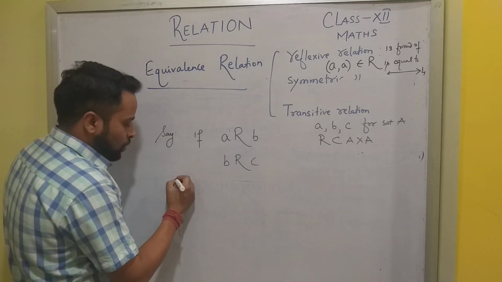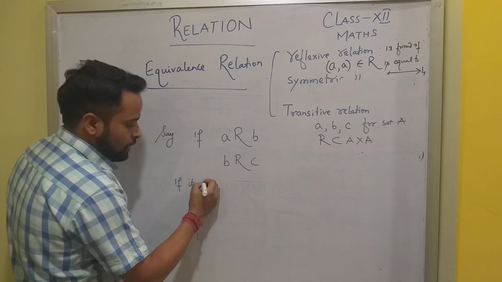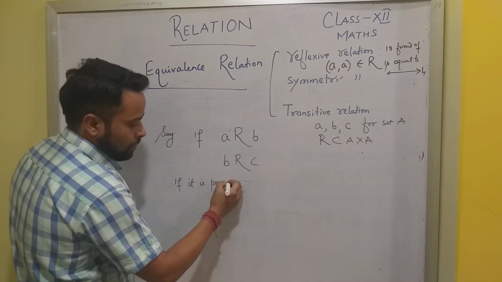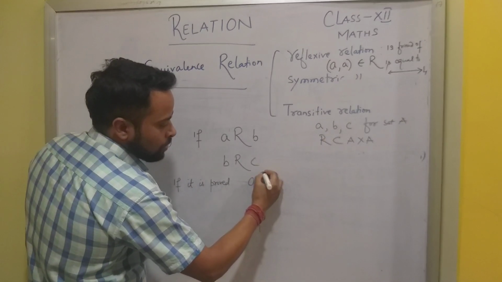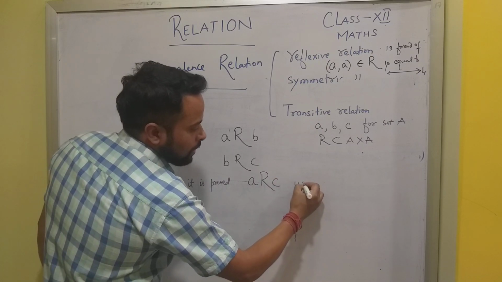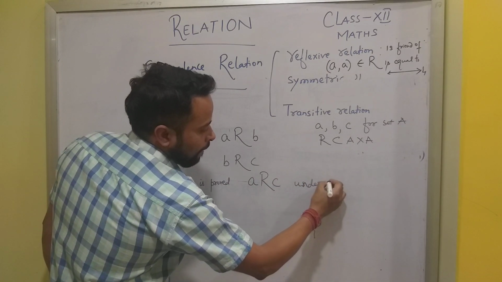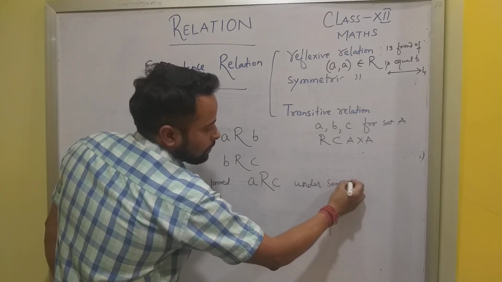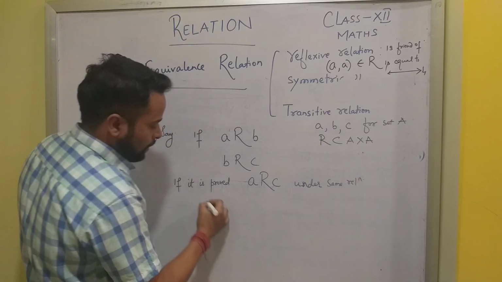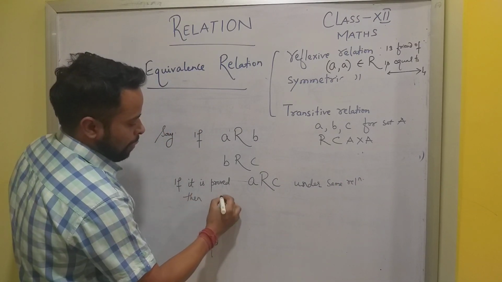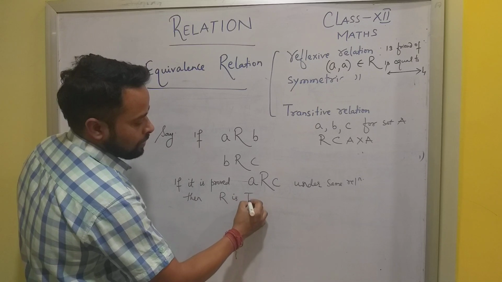Then if it is proved that A is also related to C under same relation, then R is transitive.